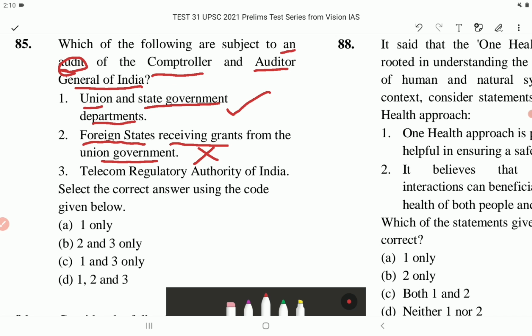Number 3, Telecom Regulatory Authority of India. Yes, regulatory authorities, they are subject to the audit of the CAG. So this is also correct. Select the correct answer using the code given below. So the correct answer is option number C, that is 1 and 3 only.